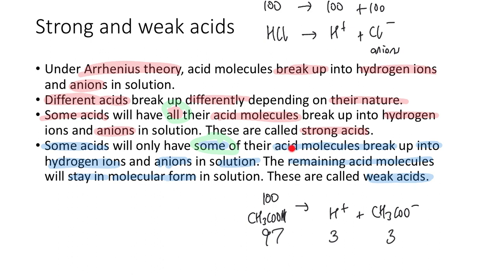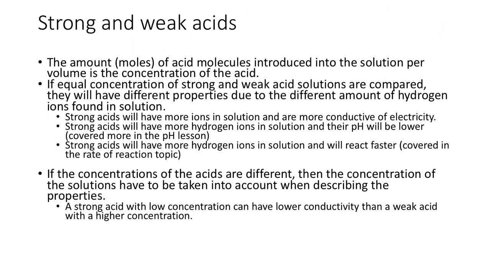So acid molecules stay in molecular form. The remaining acid molecules, that's the 97 here, will stay in molecular form. And so if it occurs like this, it's called a weak acid. If all of the acid molecules split up, it's called a strong acid. So the difference is all versus some of the acid molecules break up. Let's have a look next.